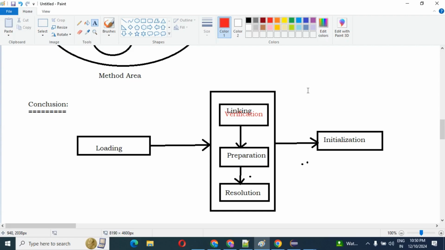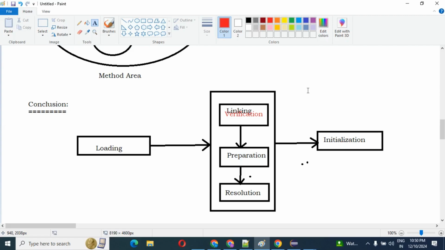The bytecode verifier is responsible for verifying whether our .class file is properly formatted, properly structured, and generated by a valid compiler or not. All this information we can get with the help of the verification phase by the bytecode verifier.